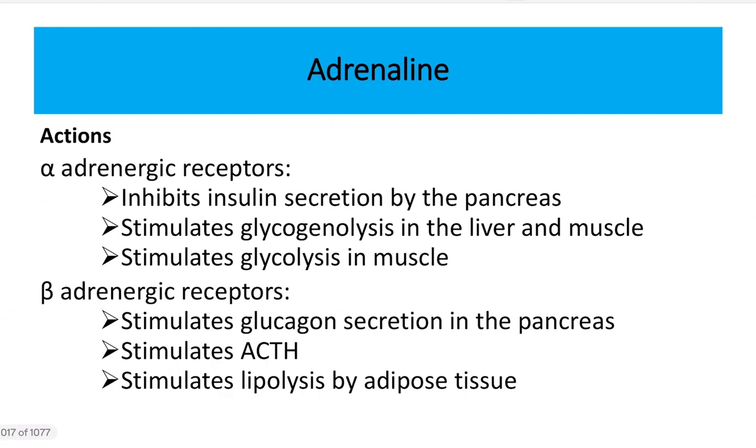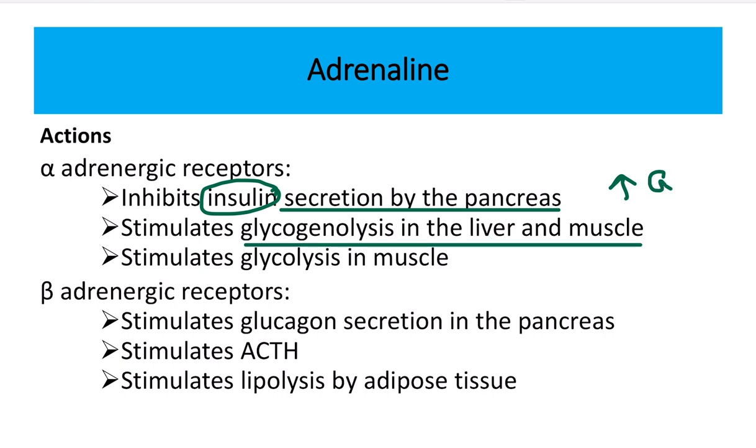And what are the actions? It inhibits insulin secretion from the pancreas, so passively it increases the glucose level. Then it stimulates glycogenolysis in the liver and muscle, also increasing the glucose level. It stimulates glycolysis in the muscle, which also increases the glucose level.